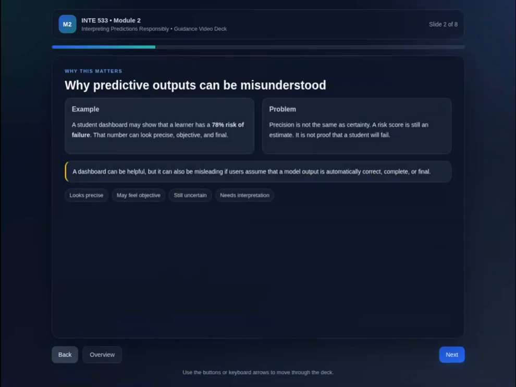If educators treat a prediction like a guaranteed outcome, they can make poor decisions too quickly. So the key point on this slide is simple. Predictive outputs may look strong, but they still require careful interpretation.